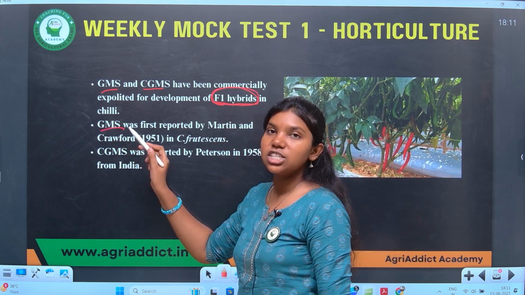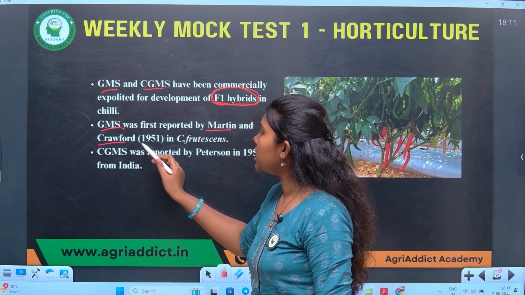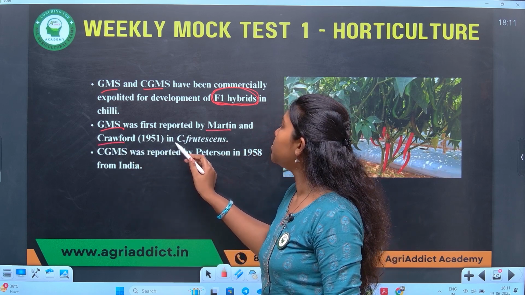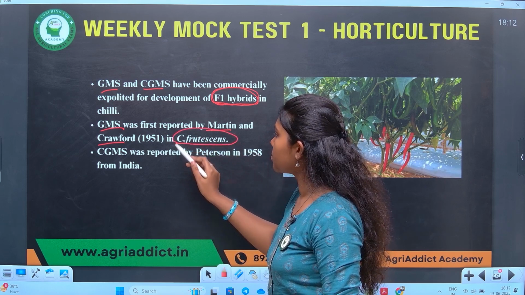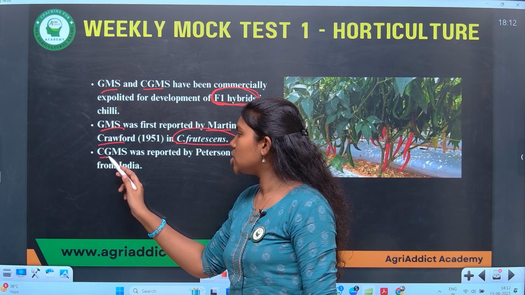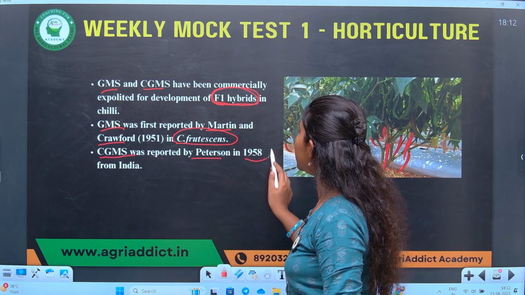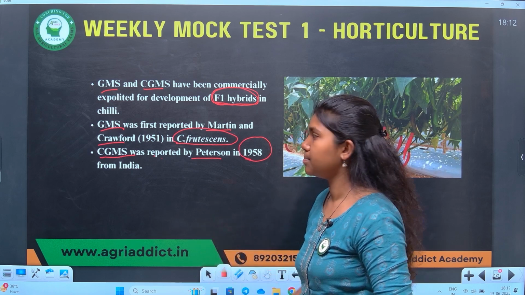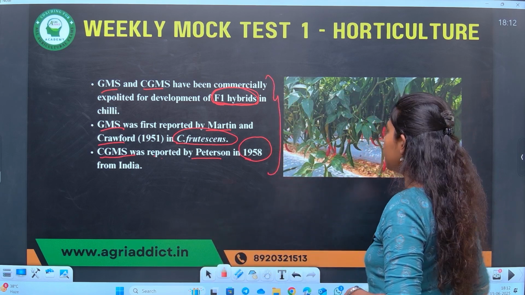Genetic male sterility in chili was first reported by Martin and Crawford in the year 1951 in Capsicum frutescens, whereas cytoplasmic genetic male sterility was first reported by Peterson in the year 1958 from India. These are the important points to be noted about the genetic male sterility in chili.